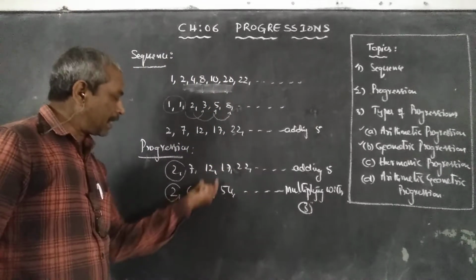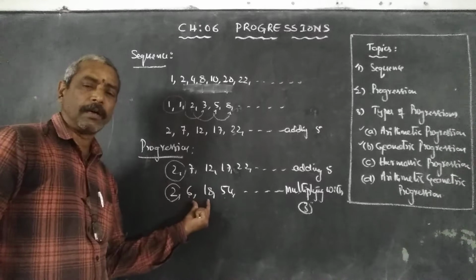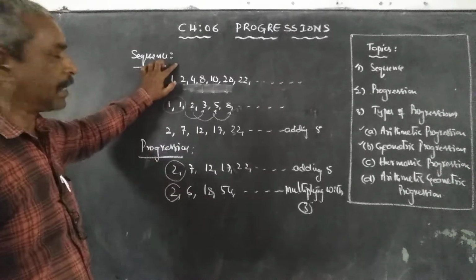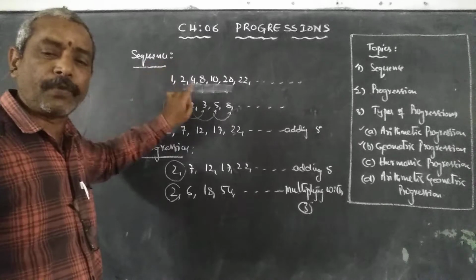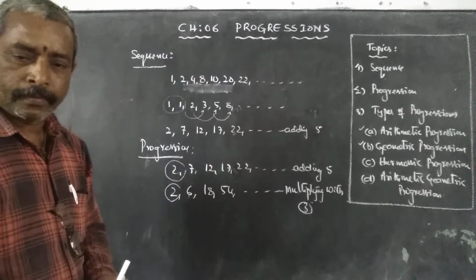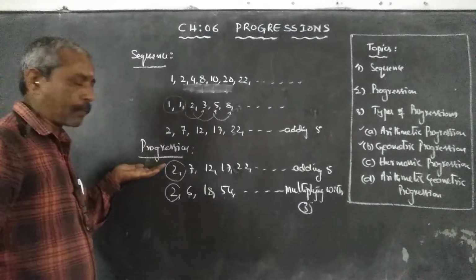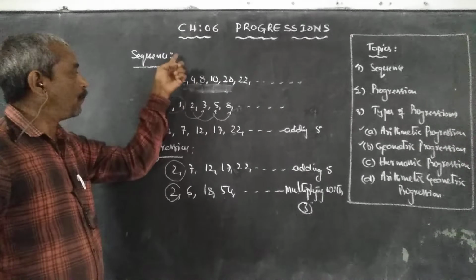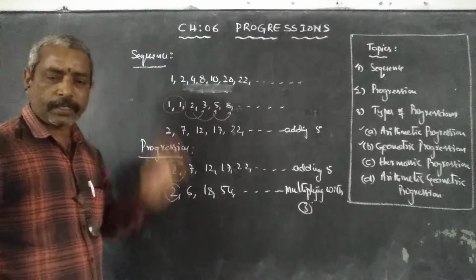Okay, such sequences are called progressions. That means every progression is a sequence, but every sequence is not a progression. How can we differentiate a sequence and a progression? Every progression is a sequence, but every sequence is not a progression.